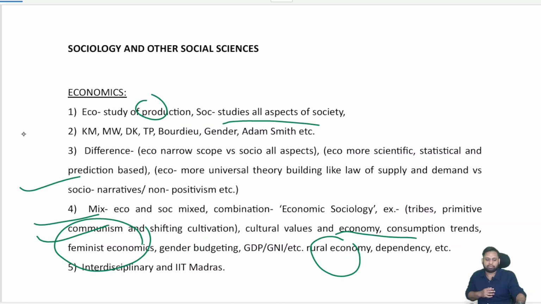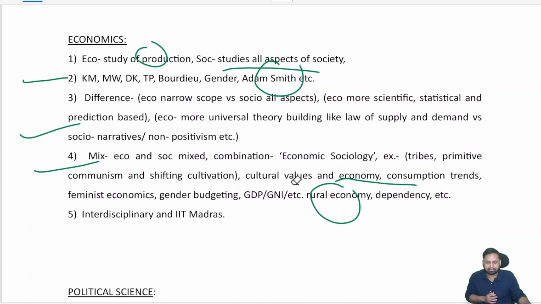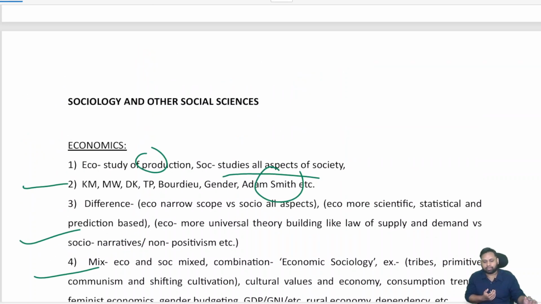Then we connect with some thinkers, scholars, whom we learn in our theory section. Here it is Karl Marx, Max Weber, and Durkheim, our own thinkers from our subject. We'll discuss them in detail. Then Adam Smith, father of economics, and how they are connected. So we'll try to bring 2 or 3 names in our answer. But the point is that these answers are conventional, maybe till the 1970s.